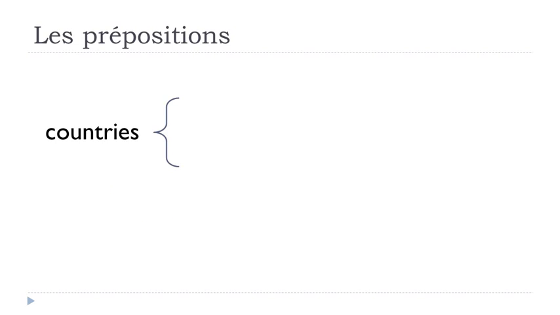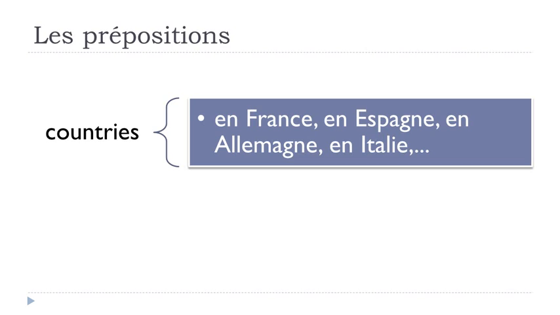Let's see now for the countries. So as we saw in a previous lesson, we've got the difference for the countries between the masculine, the feminine, and the plural countries. Okay, so in many cases, when the country is ending with this vowel e here, it will mean that it is feminine.